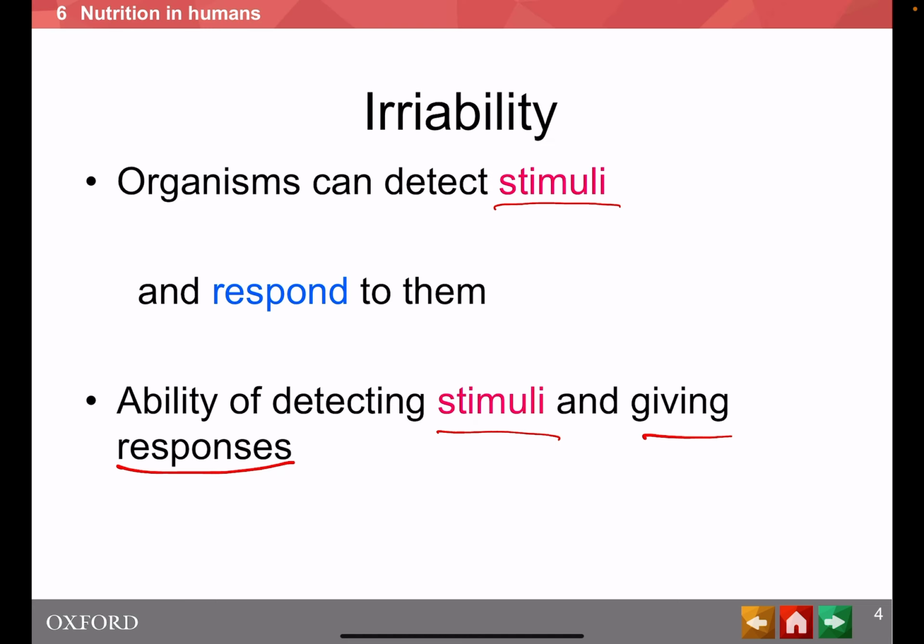It's irritability. Irritability is one of the 7 characteristics of a living organism that is very important for their survival. It refers to the ability of an organism to detect stimuli, any changes of the internal or external environment, and then give out appropriate responses. Usually these responses help them to survive, for example, finding food, running from a danger, or making a decision for their survival. How an organism can detect stimuli and respond to them, we call irritability.